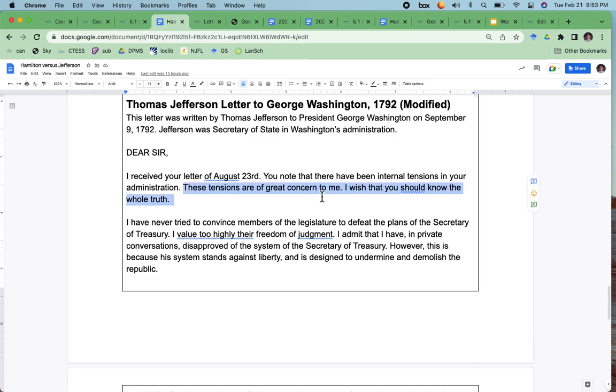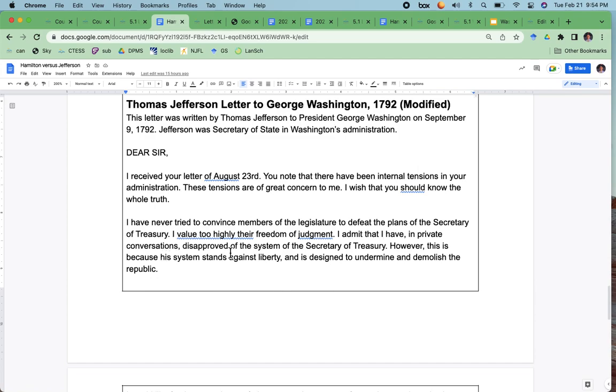"These tensions are of great concern to me. I wish that you should know the whole truth. I've never tried to convince members of the legislature to defeat the plans of the Secretary of the Treasury. I value too highly their freedom of judgment. I admit that I have in private conversations disapproved of the system of the Secretary of the Treasury." So here, a lot of this, he's defending himself, so I'd highlight that in blue.